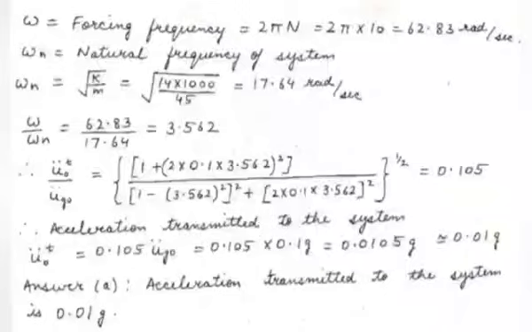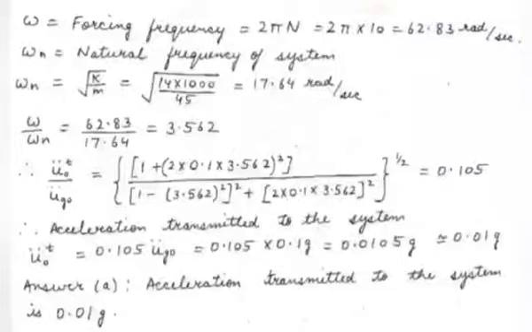Here ω is the forcing frequency equal to 2πN equal to 2π × 10 equal to 62.83 radian per second. ωn is the natural frequency of the system represented by square root of k by m equal to square root of 14 × 10^3 divided by 45 equal to 17.64 radian per second. ω upon ωn will be equal to 62.83 divided by 17.64 equal to 3.562.